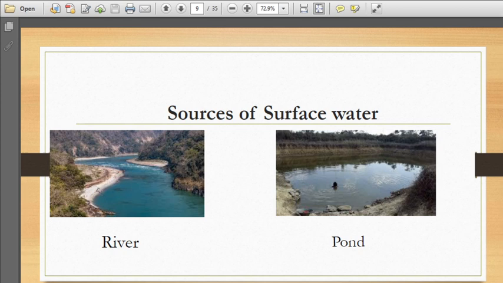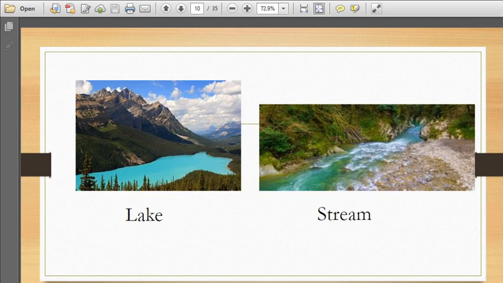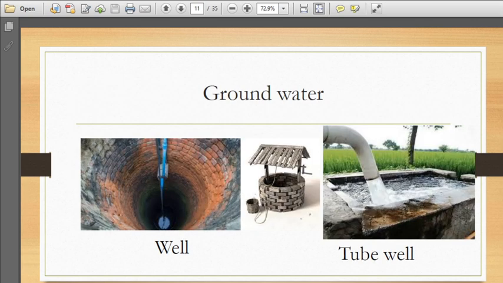Okay. So we studied about sources of surface water yesterday. Lake, stream, rivers, ponds, these are all sources of surface water. And what else, children, did we study yesterday? We studied about the sources of groundwater also. What were the sources of groundwater? Well, tube well, isn't it?